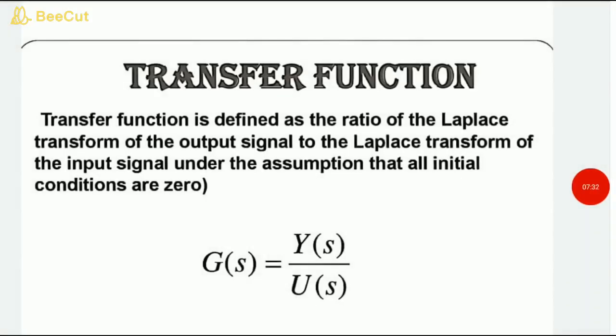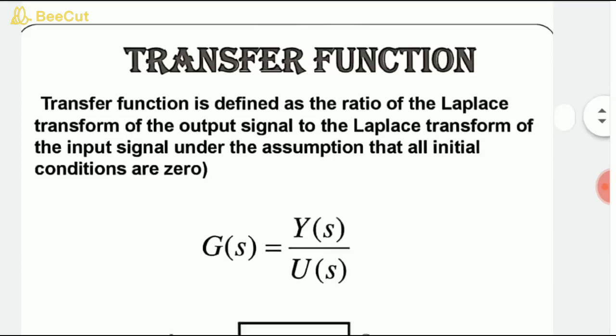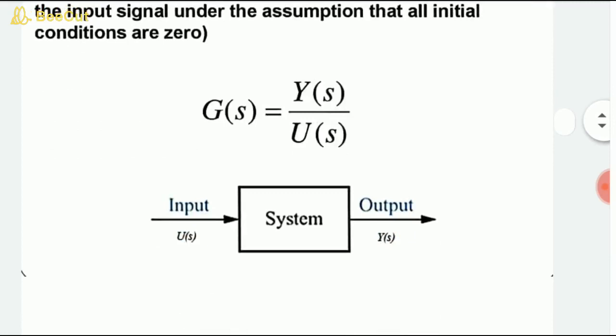that is transfer function, and it is the overall transfer function, that is the ratio of Laplace transformation of the output to the Laplace transformation of the input signal under the assumption that all initial conditions are 0. So this transfer function can be for the plant also and for the whole function also. As you know that a system is defined as input and output. So the system transfer function is denoted by G(s) and output is represented by Y(s), and U(s) is nothing but your input.